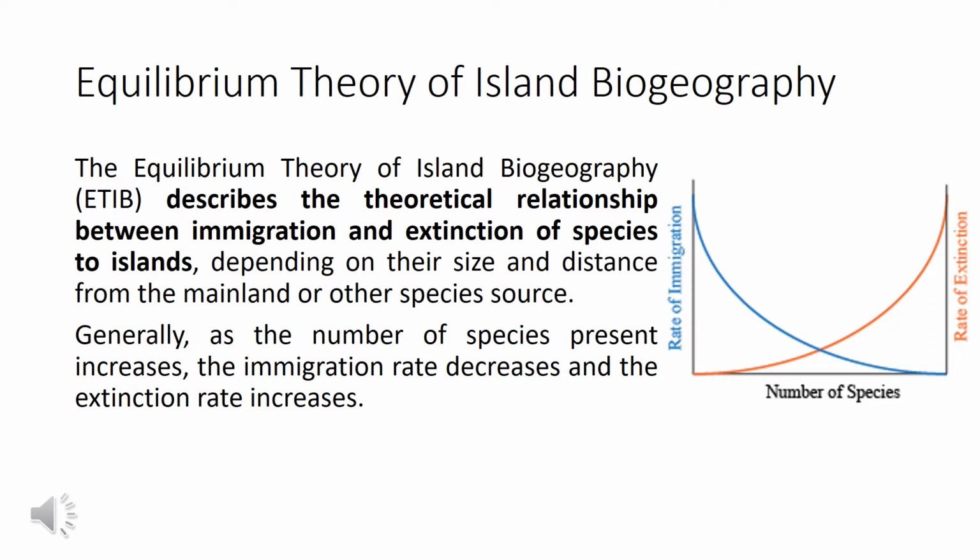Extinction is lower on islands close to the mainland because of the likelihood of immigration. There is more of a chance that new immigrants will arrive and keep a species in existence on that island. The graph shows how an island closer to the mainland would have higher immigration rates and therefore maintain a higher number of species. The taller the blue line is, the farther to the right the line 2 crosses.